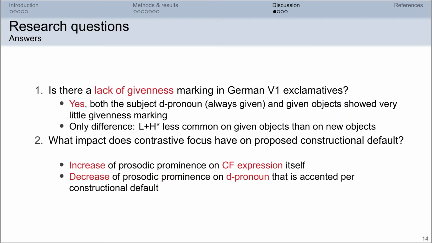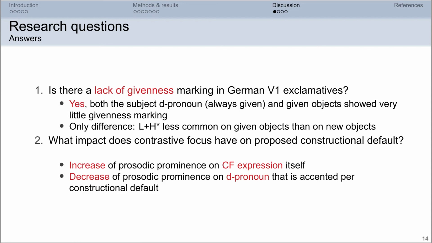So, we have the following answers to our research questions. Is there a lack of givenness marking in German verb first exclamatives? Yes, to the extent that both the subject D pronoun and the given objects showed little givenness marking. In fact, the only difference was that L plus H star accents were less common on given than on new objects.